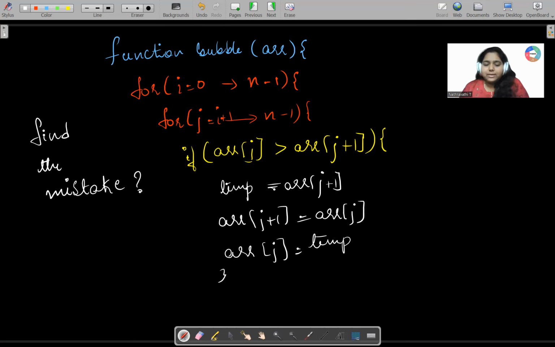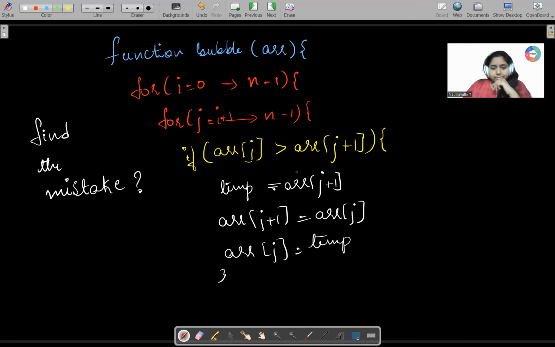There is some mistake, because of which you cannot run this program. Yes, I want every one of you to look into it. If you want, you can just type this and run the code, and you need to find where the mistake is, and what changes, if you make them, will make it work fine. So this is the thing I need now. Who can make this? Let me see.